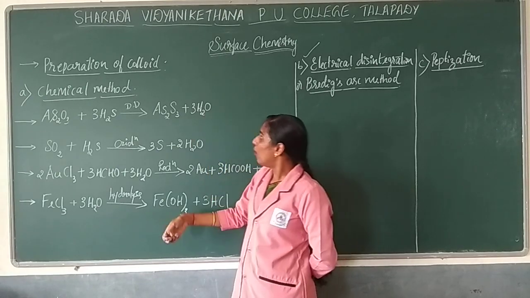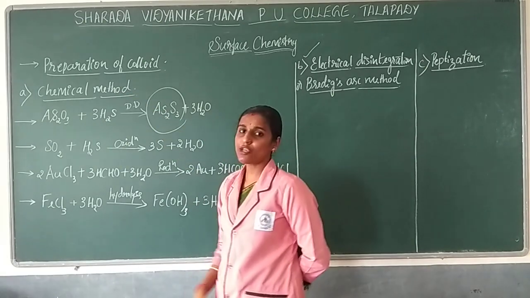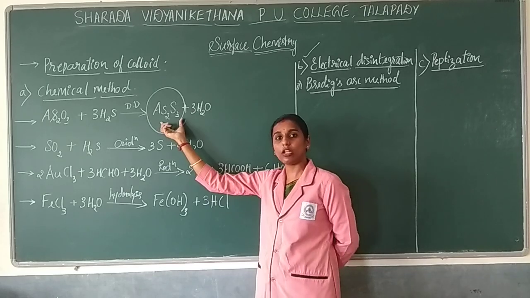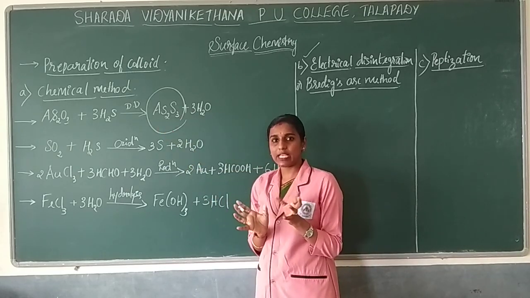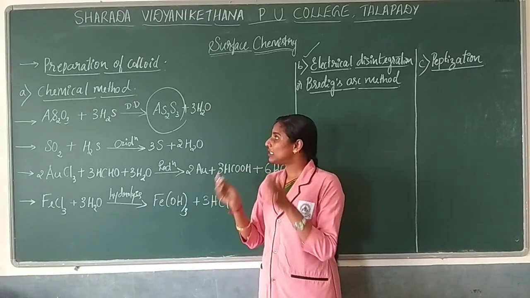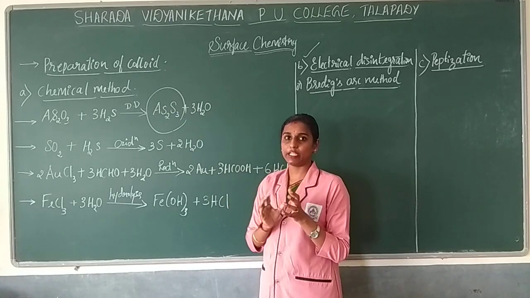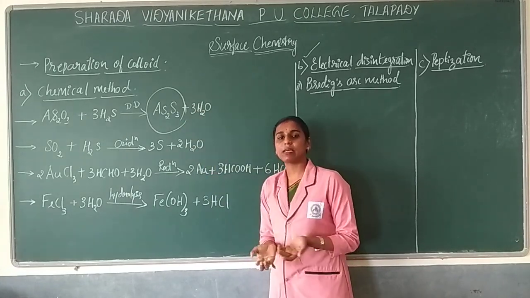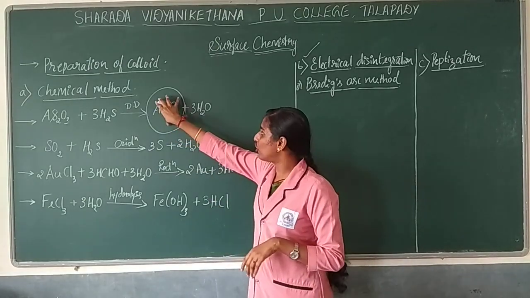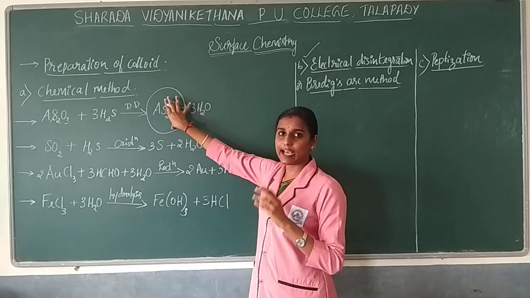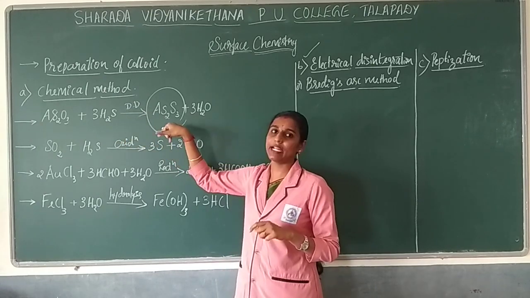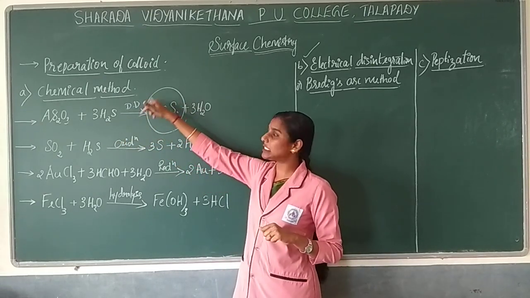This will be considered your colloidal salt. In colloids, the size of the particle should be within the range of 1 nanometer to 1000 nanometer, so the particle size lies between them, and colloids also have some properties that you are going to study next. So when these two react under double decomposition, you get arsenic trisulfide as the product, which is nothing but a colloid.